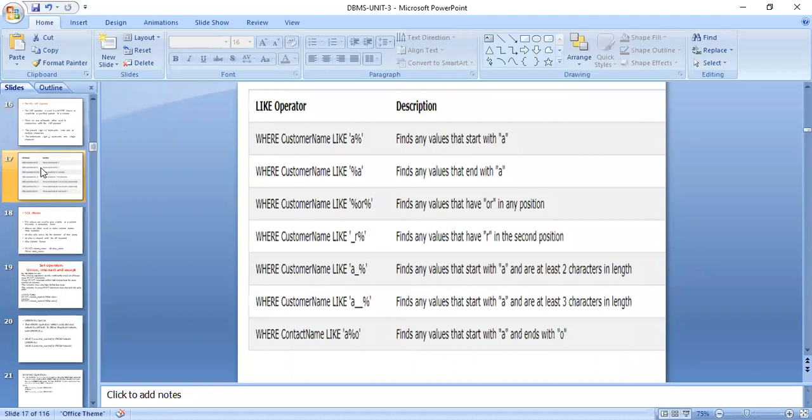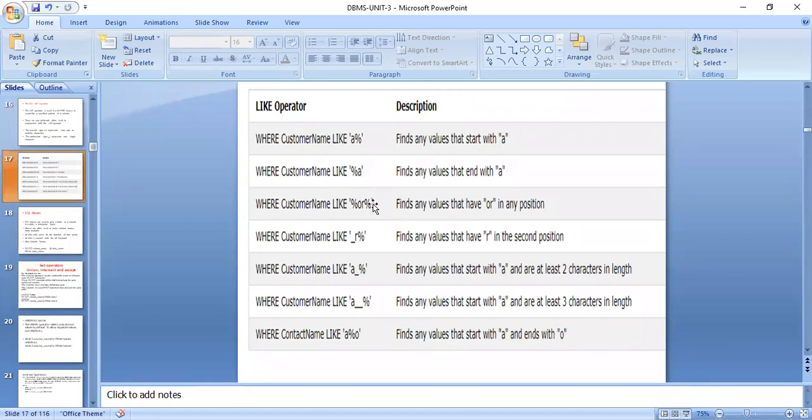Like operator, I have given a table where you can find out everything very clearly. So, like operator is used in the where clause, where customer name like 'a%'. Your description also is given. It finds any values from the start which start with a, because the percentage is after a. Where customer name like '%a' means find values at the end, ending with a. See, the percentage is after in one and before in the other. That is the only difference here.